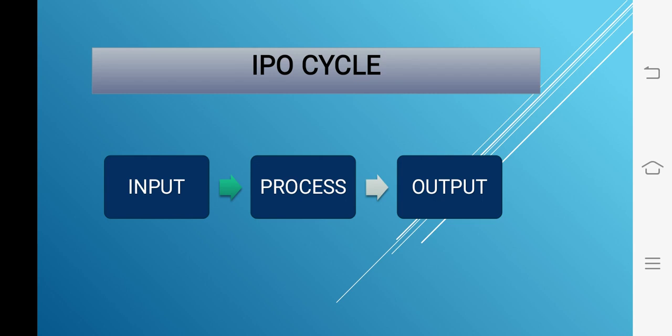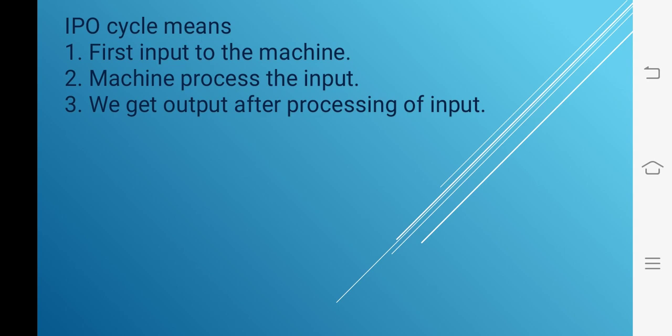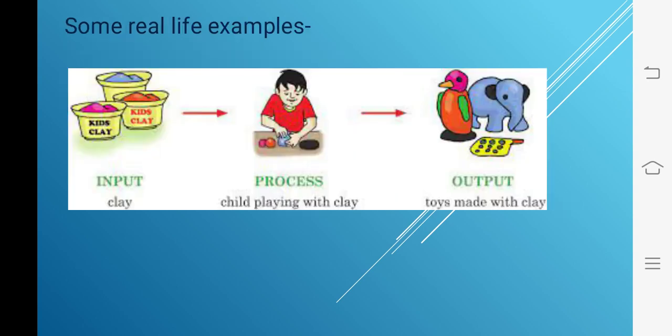Children, IPO cycle means input, processing and output. In this, first we input to the machine, then the machine processes the input and we get the output after processing of the input. This is called the IPO cycle. And now children, we will understand the IPO cycle in our day-to-day life.